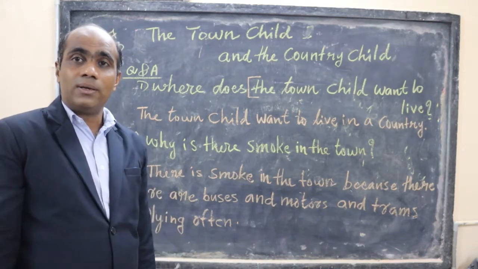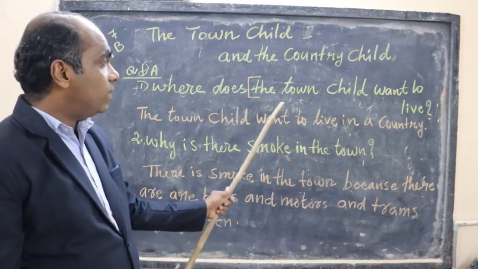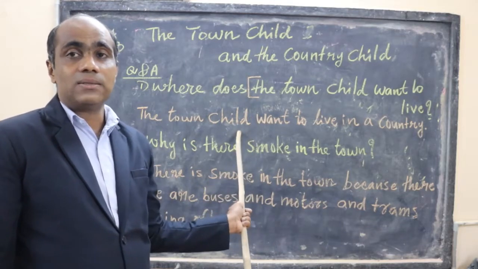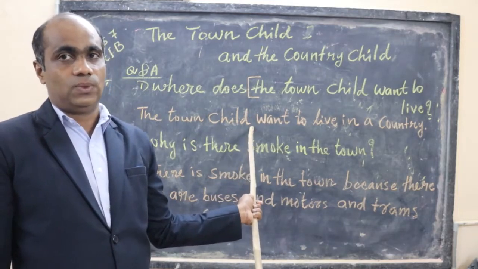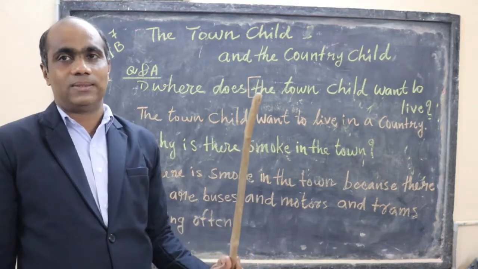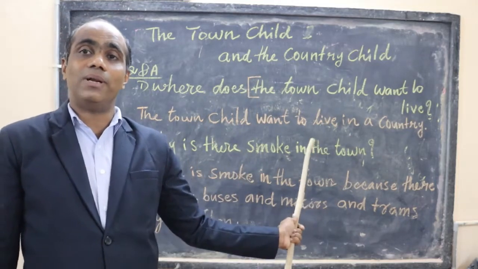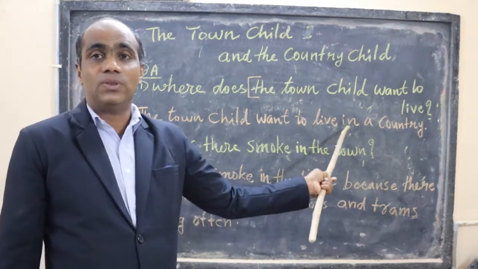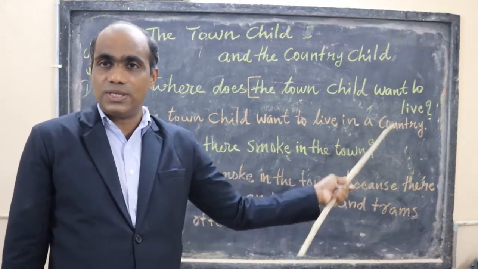So most often we will be starting the answer from the question. The "where does" part we don't write. The rest of the part we write and complete the answer by adding 3 more words here. Is it easy for you?